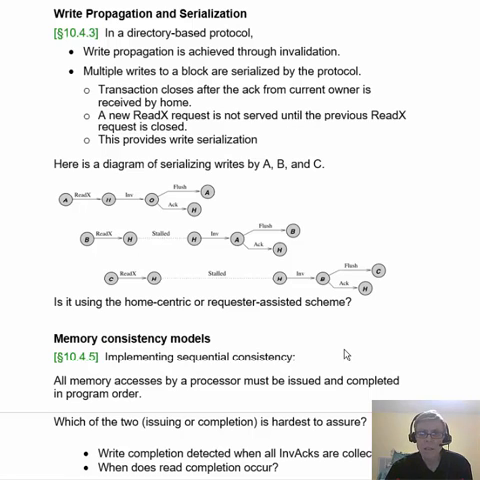Okay, it's using the requester-assisted approach, and we can see that because this flush does not have to finish before the next transaction can go ahead. So it's not waiting for everything to happen, it's just waiting for the ACK to be received by the home, and then the home can conclude the transaction and go on to do something else.